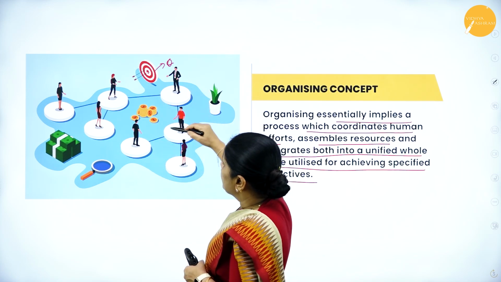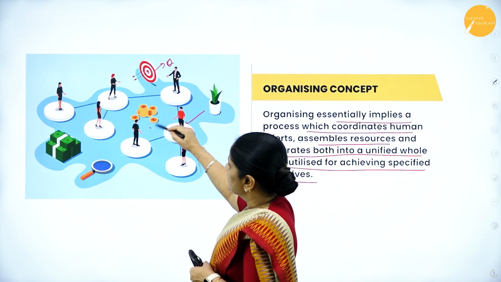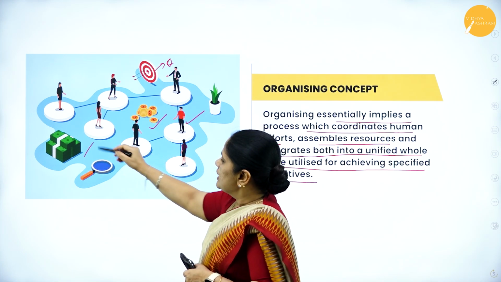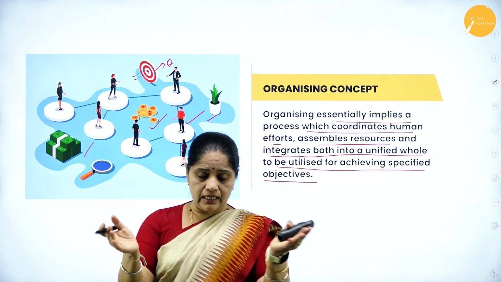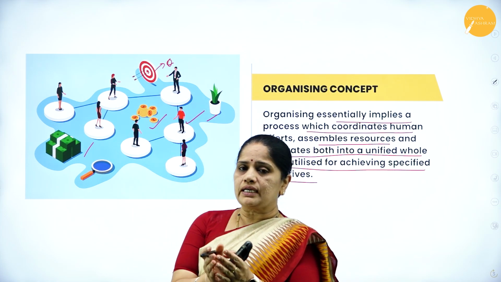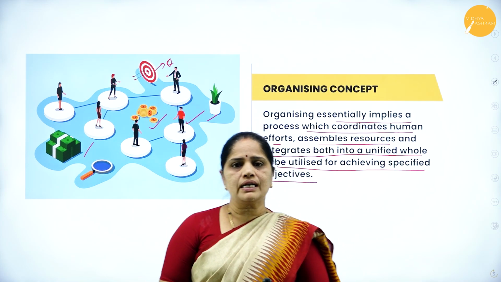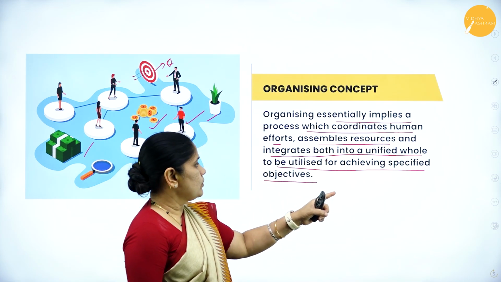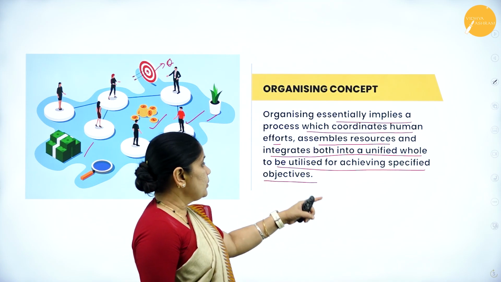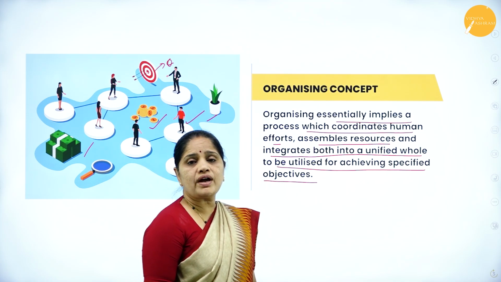So, in order to create the organization, we have the human resources, we have the money, we have the technology, etc. So, everything has to be integrated and everything has to be brought together in order to form an organization. So, it assembles resources and integrates both into a unified whole to be utilized for achieving the specified objective.